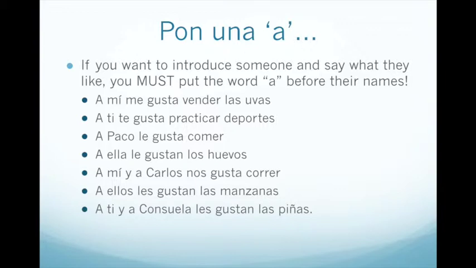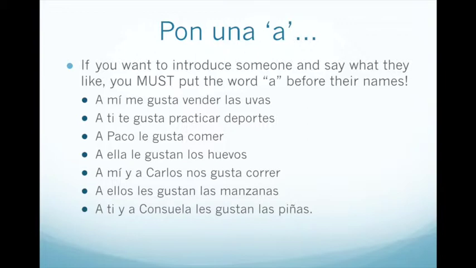Notice how in the top one, a mí me gusta is a bit redundant. Just by saying me gusta, I know that I'm talking about myself. So the a mí is only necessary for emphasis. Same thing with a ti, only used to emphasize the word te. However, if we just said le gusta comer, we would not know exactly who we're talking about. If we want to be specific to say that Paco likes to eat, we need to say a Paco le gusta comer. We cannot just say Paco le gusta comer.